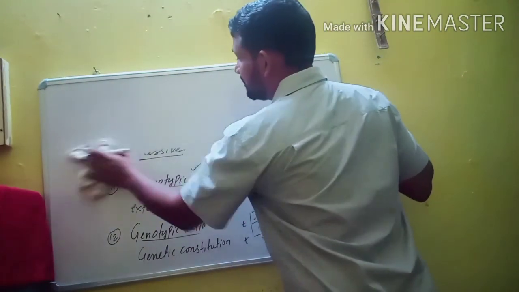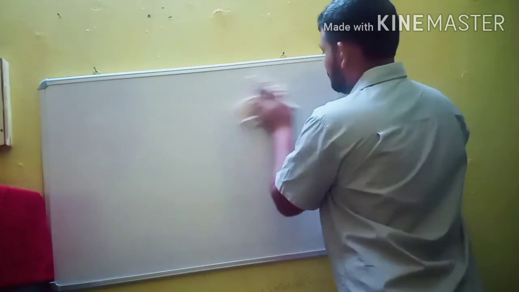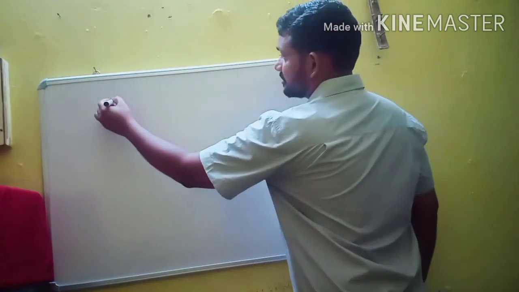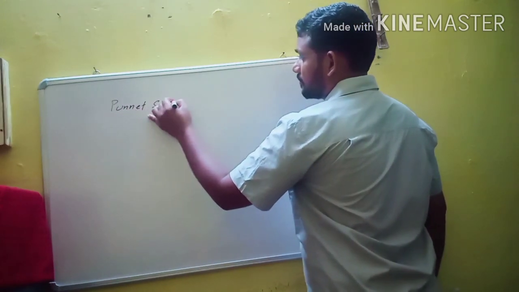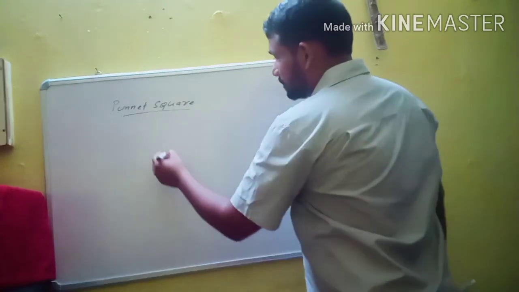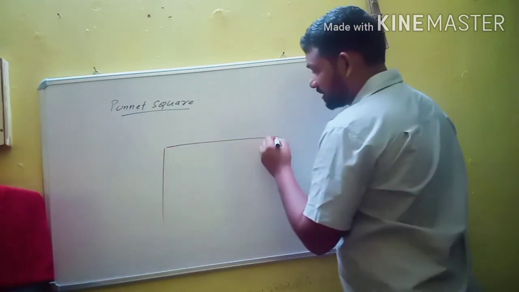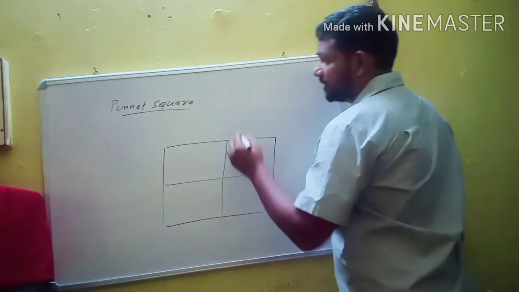Next important term is Punnett square. So it is a checkerboard. Punnett square means checkerboard.